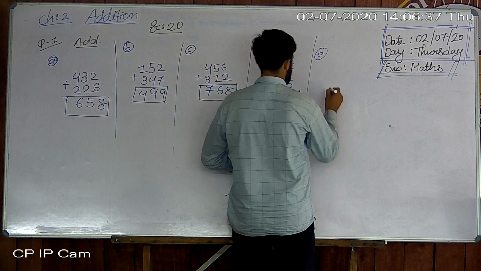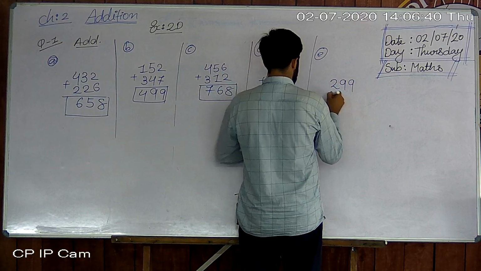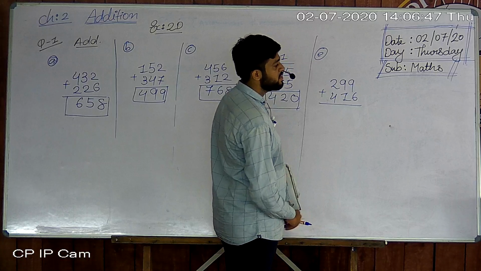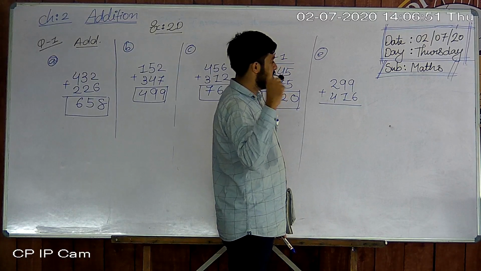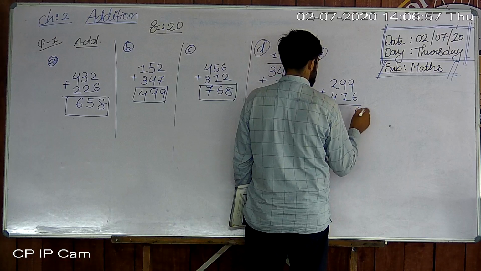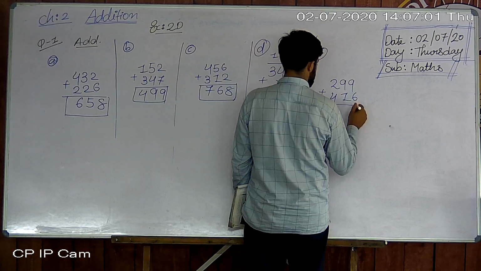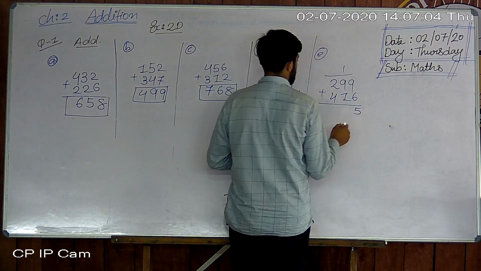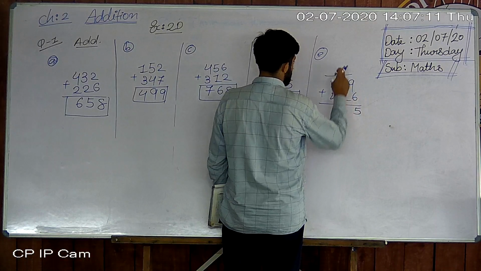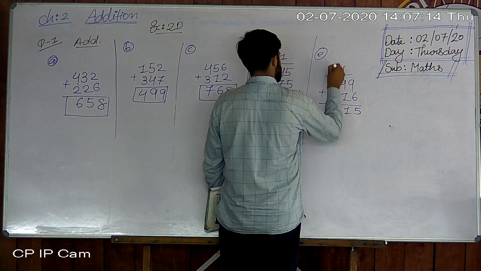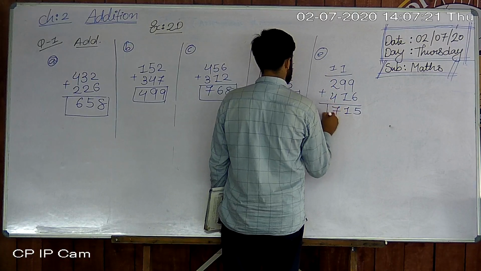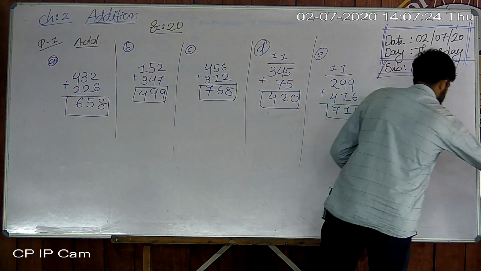Then question number E. Question number E is 299 plus 416. 9 plus 6, how many? 15. Then 9 plus 1, how many? 10. 10 plus 1 is 11. 2 plus 1 is 3. 3 plus 4 is 7. So the answer is 750.